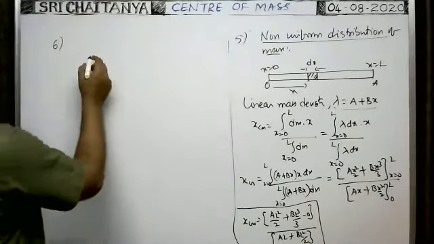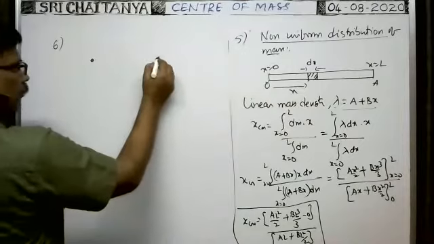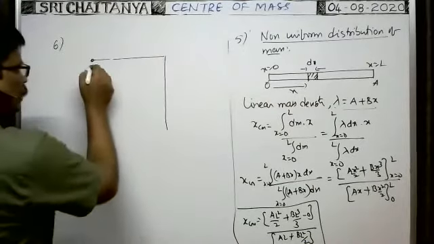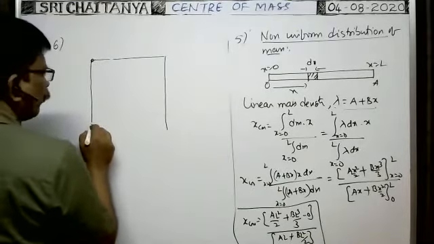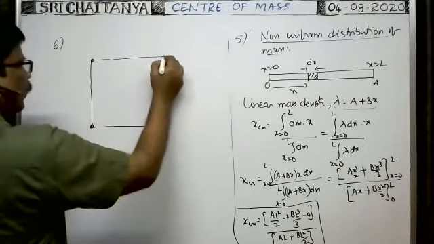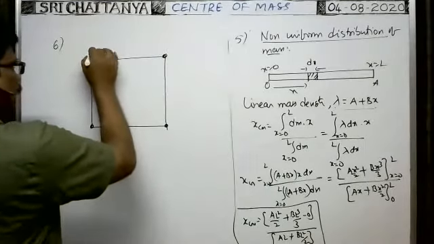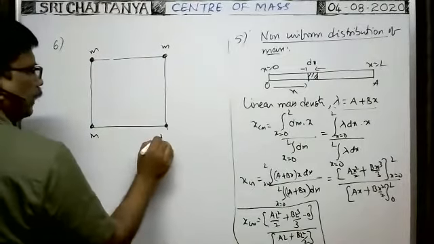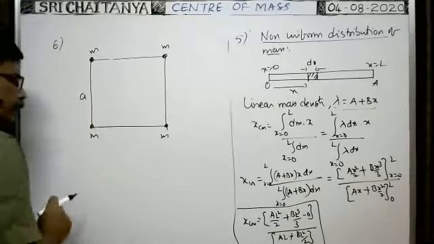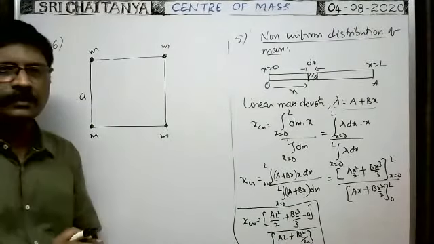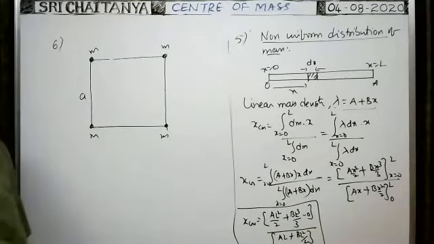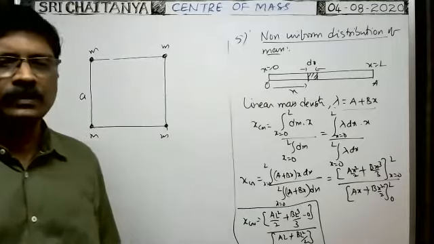Suppose, all of you listen carefully. At the four corners of the light square frame, four identical particles are kept. Identical particles means masses are equal. M, M, M, M. This frame is having no mass, negligible mass. Side A. Then where the center of mass lies? Where the center of mass lies here? Tell me, where the center of mass lies?